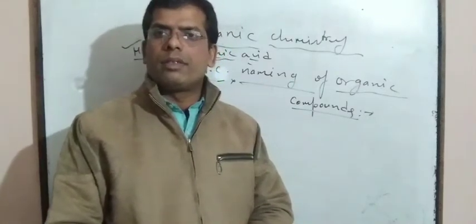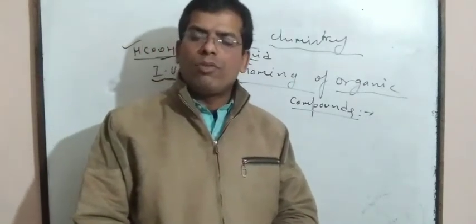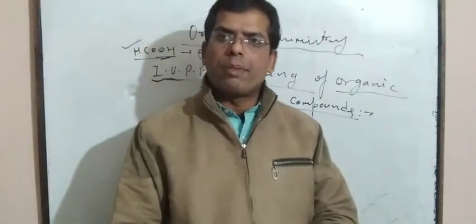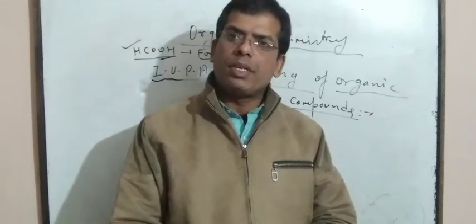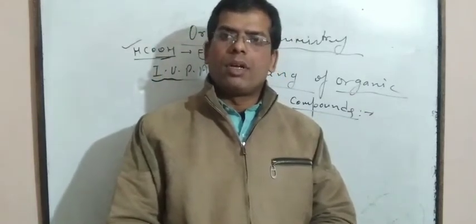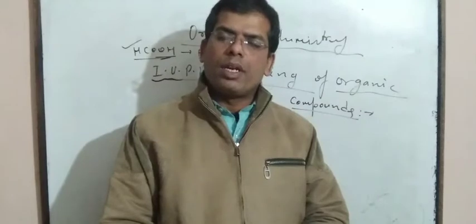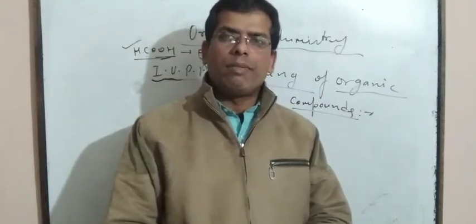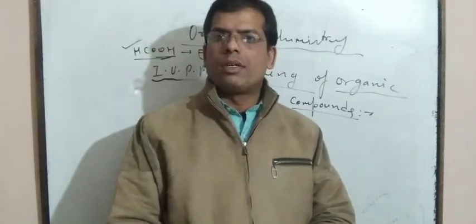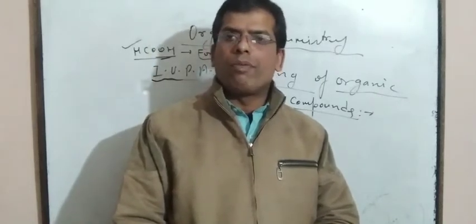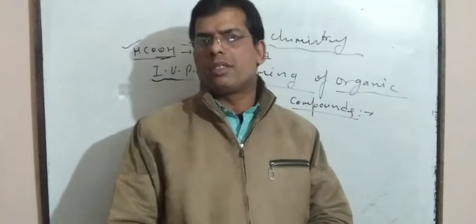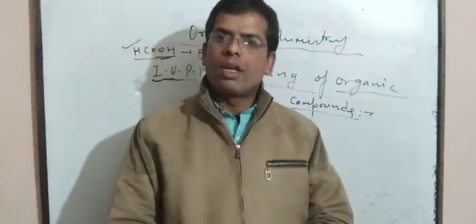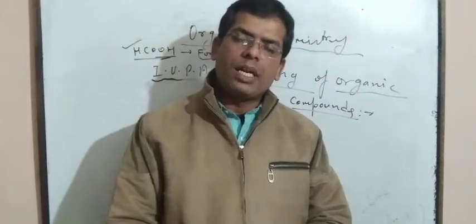and write down the root word on the basis of the number of carbon atoms in the carbon skeleton. On the basis of the number of carbon atoms, the root word is given. Like if one carbon is present in a carbon skeleton, then that is known as meth. If two carbons are taken, then that is known as eth.